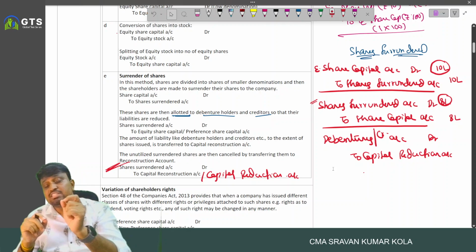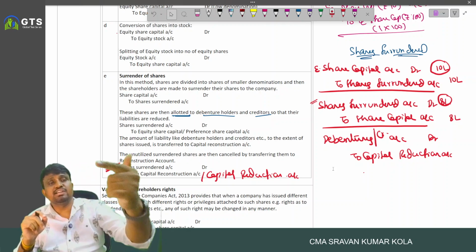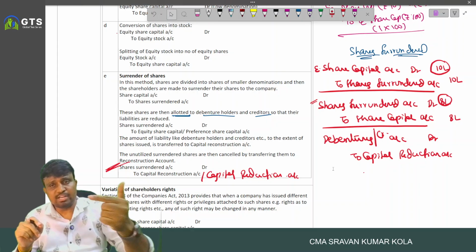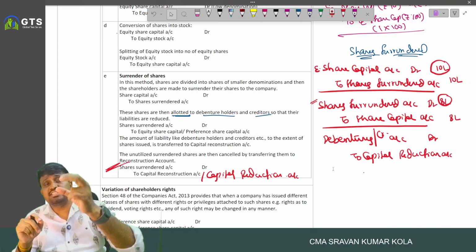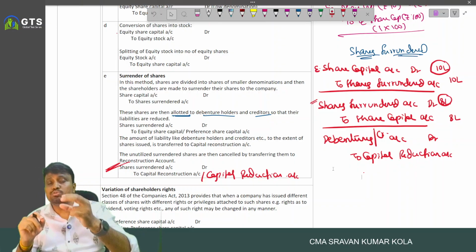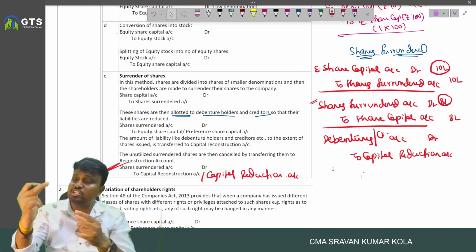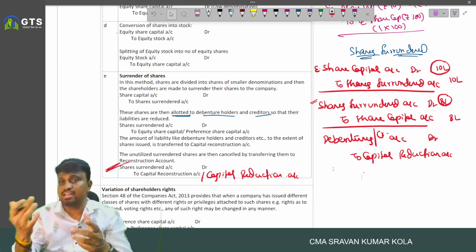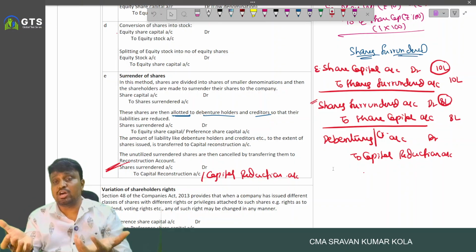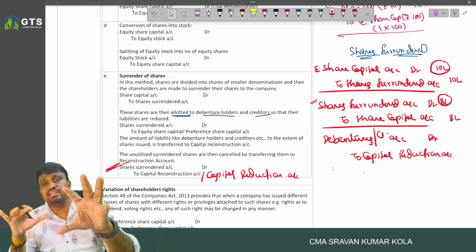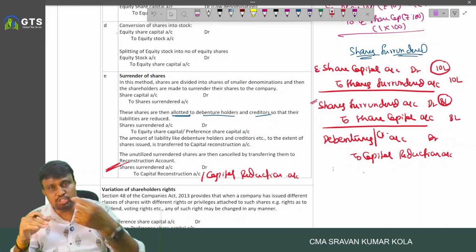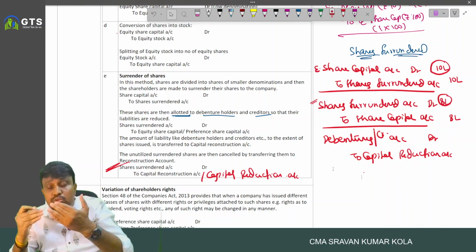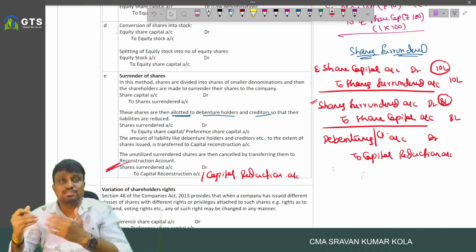Okay, so when the shares are surrendered, we write the entry equity share capital account debited to shares surrendered, and the shares available in shares surrendered are used to allot the shares to the debenture holders or to the creditors or to the other liability holder. When the shares are allotted out of the shares surrendered, we write the entry shares surrendered account debited to share capital account. And to that extent, the liability has been decreased.